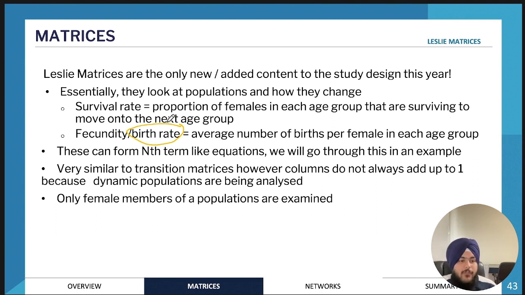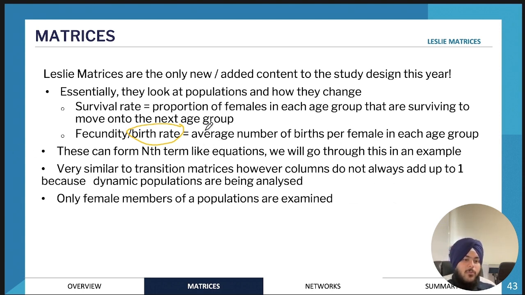So stuff like that, you'll have a birth rate and a survival rate. Survival rate just refers to what proportion of females are going from one age group to the next age group. And then the birth rate is, on average, how many females are being born per female in each age group. Because remember, we only look at the female of the population.